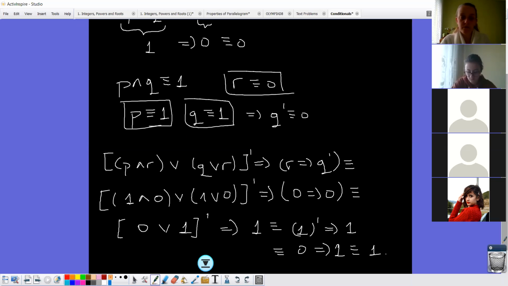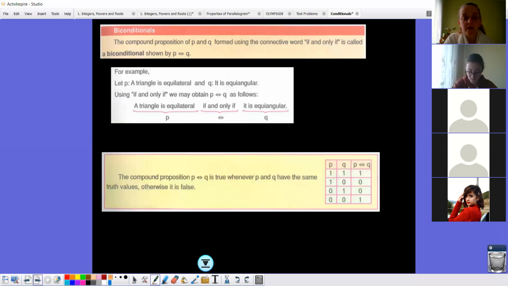Ready. Okay. Now let's see in the next page what we have. Here we are starting with biconditionals. We have conditionals and we have biconditionals. So the compound proposition of P and Q formed using the connective word if and only if. The other one was if then. This one is if and only if, called a biconditional, shown by the arrow with 2 sides. This one is biconditional, if and only if.